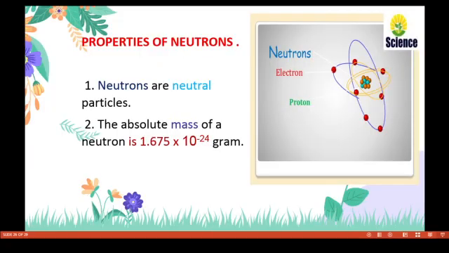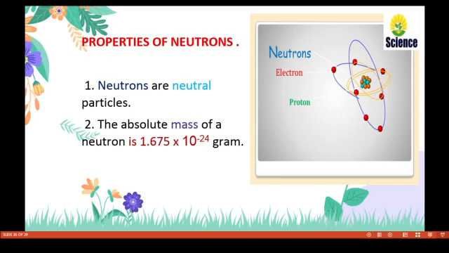And finally, the properties of neutrons. Neutrons are neutral particles. Protons are positively charged particles, electrons are negatively charged particles, and neutrons are neutral particles. The mass of a neutron is 1.675 into 10 power minus 24 gram.